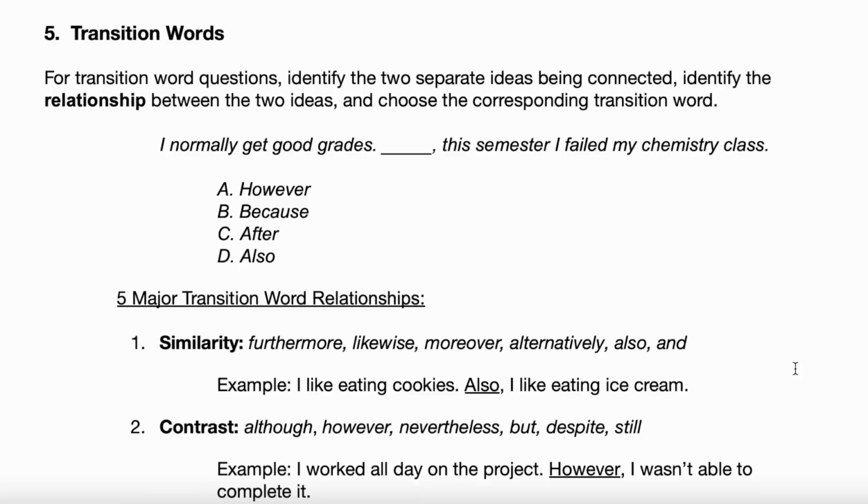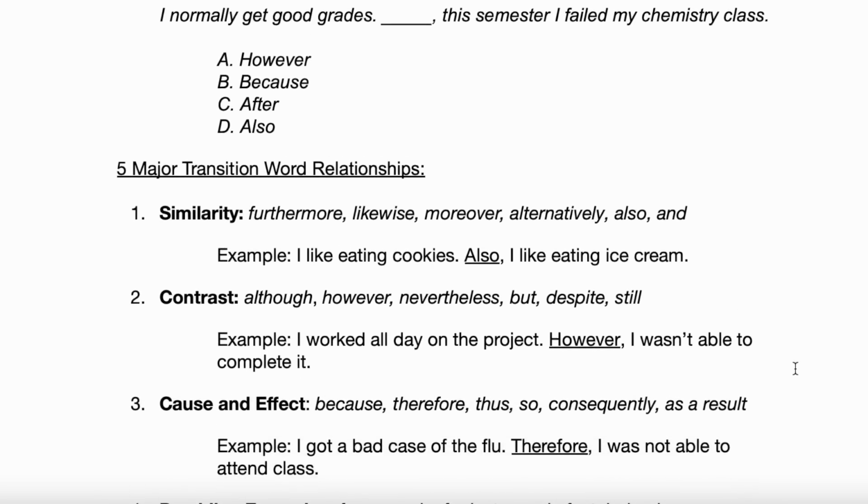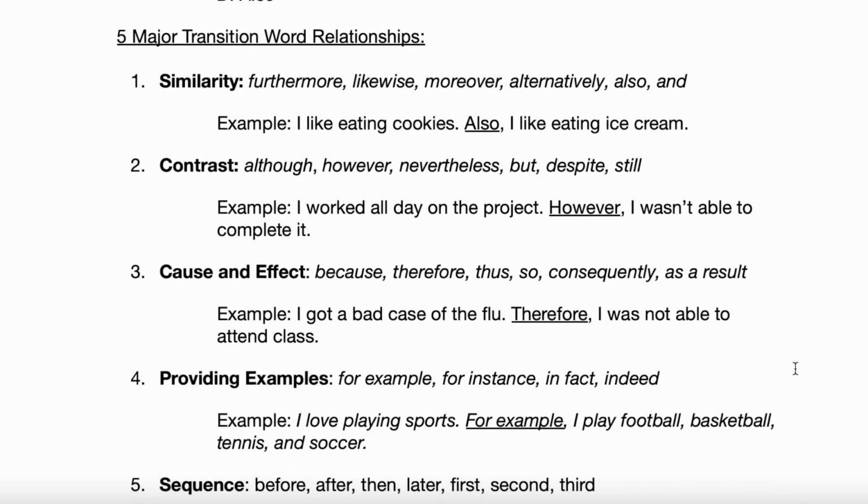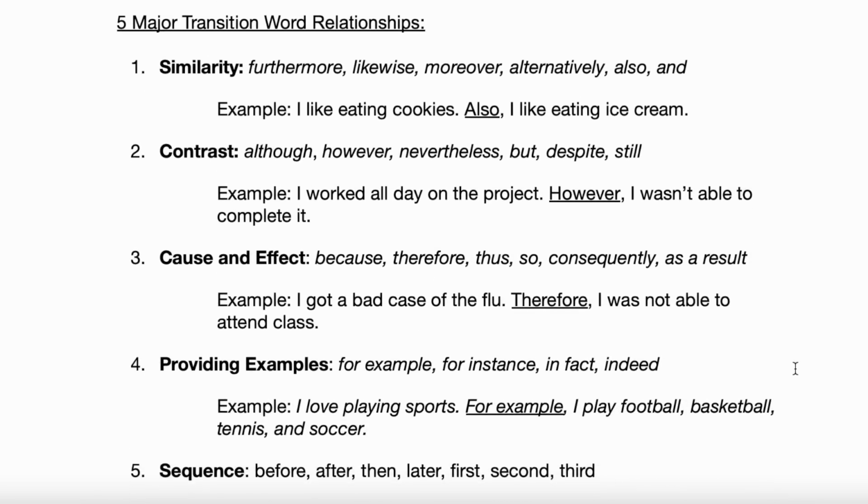So normally you get good grades. And then this semester I failed my chemistry class. So what's the relationship there between those two ideas? Do you see the relationship? Like they're talking about a school, maybe? Well, they're definitely talking about school. But there's 5 main relationships. I want to preview those real quick. Let's take a look at those below the question example there. Look at the 5 major transition word relationships.